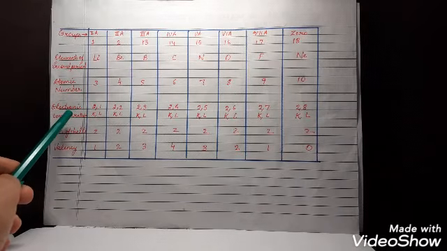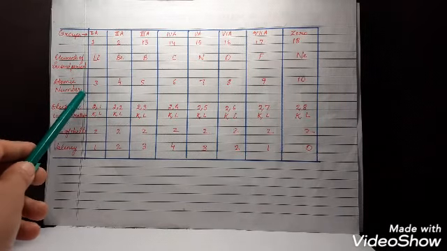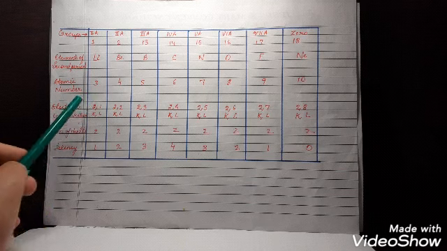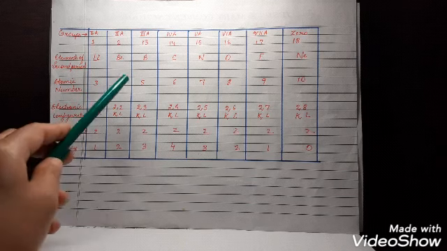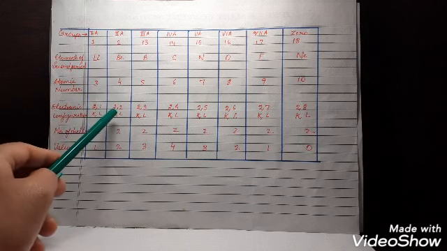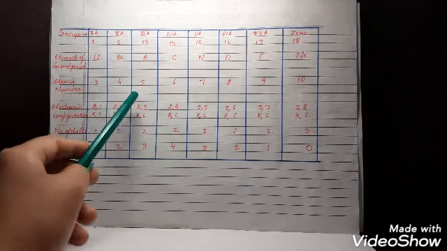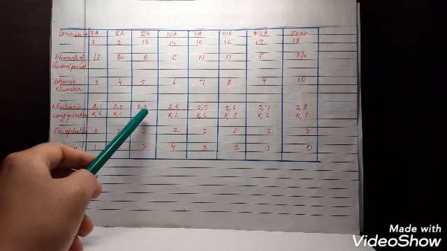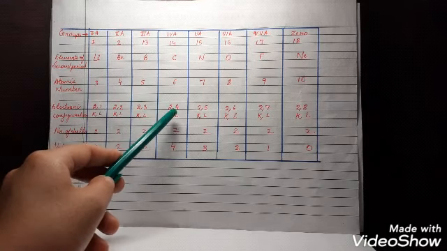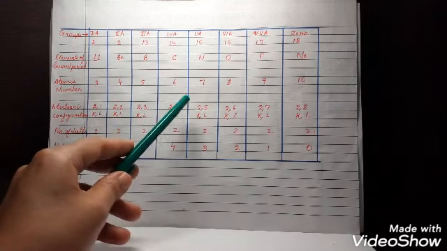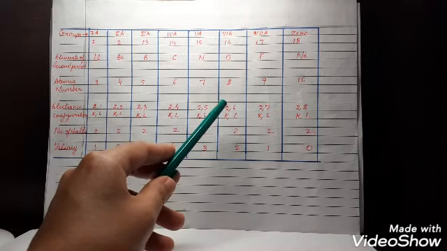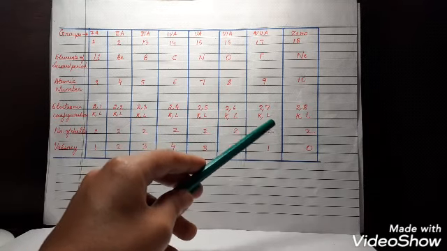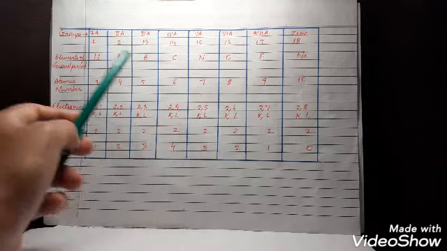Electronic configuration can be written with the help of atomic number. So atomic number 3, electronic configuration is 2, 1. Atomic number 4, electronic configuration is 2, 2. Here 2, 3 for boron, 2, 4 for carbon, 2, 5 for nitrogen, 2, 6 for oxygen, 2, 7 for fluorine and 2, 8 for neon.